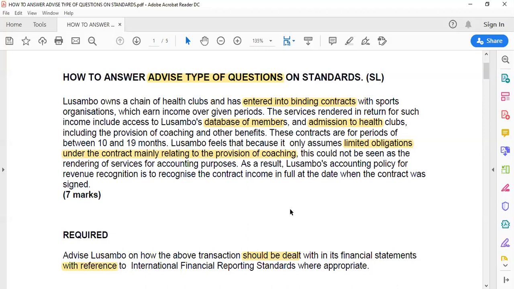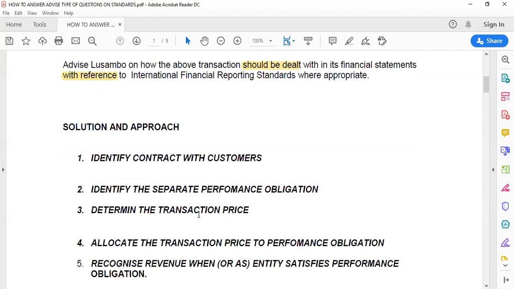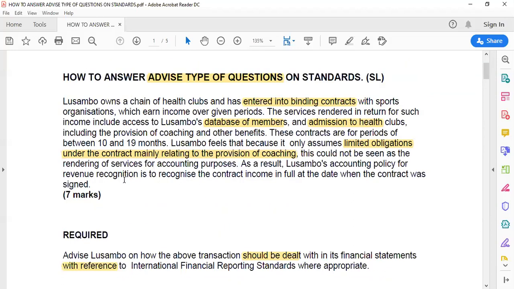Go to step number 3. Determine the transaction price. Now, make no mistake here. If the examiner does not talk about the price, assume the price was agreed upon. If the examiner wanted you to talk about the price, he could have put a note or anything in the question to let you know that the price was not agreed upon. So do not say they did not agree upon the price, because the examiner has not told you they didn't agree. So in this context, assume the price was agreed upon.